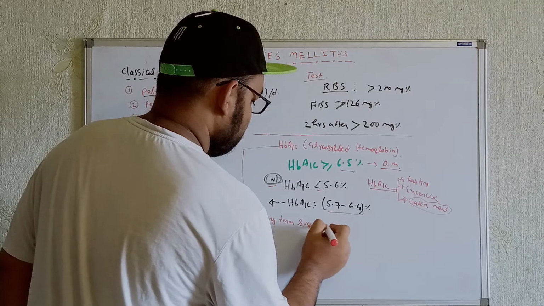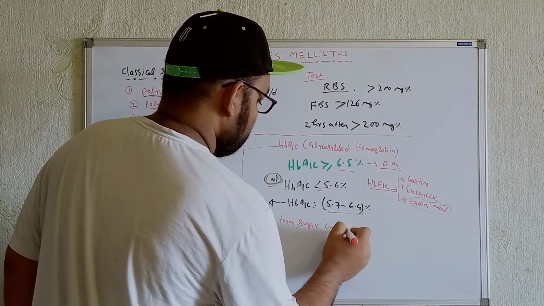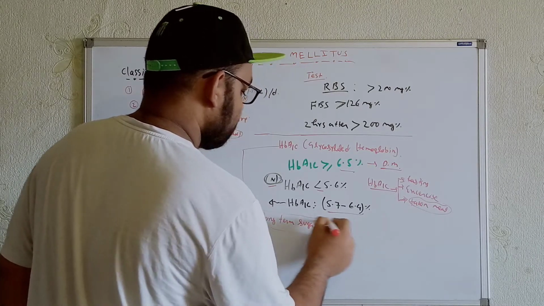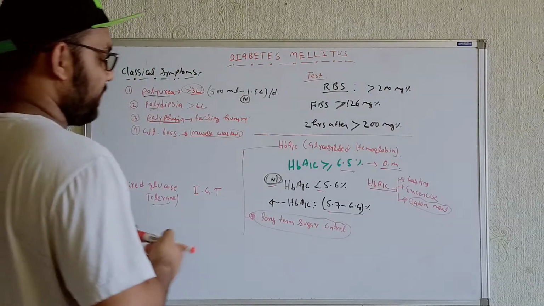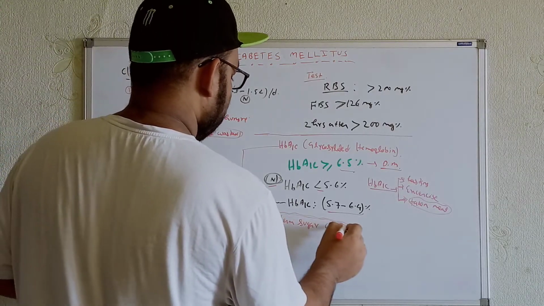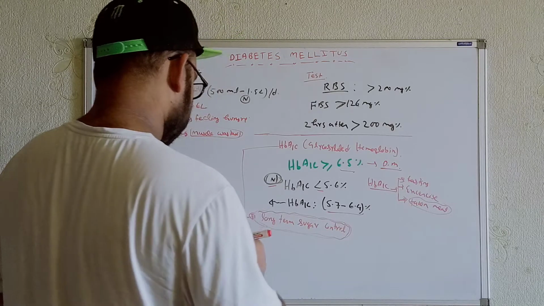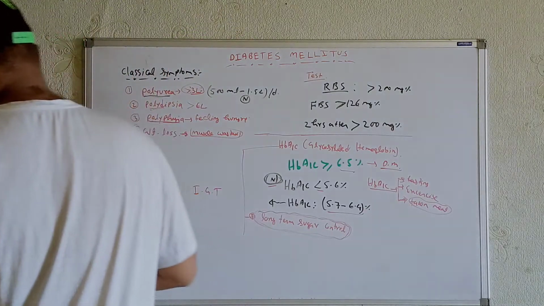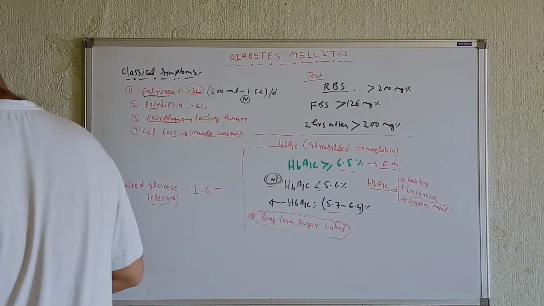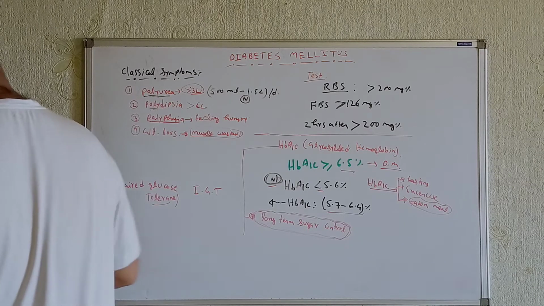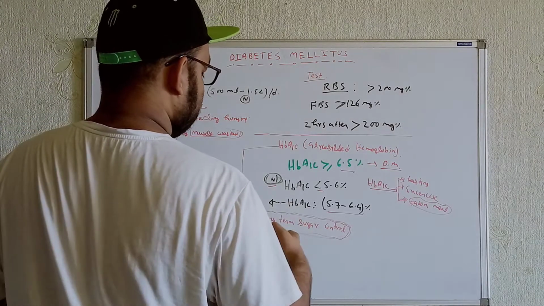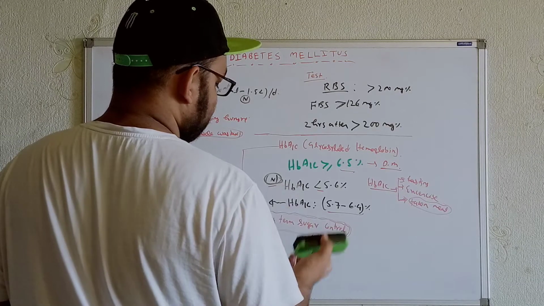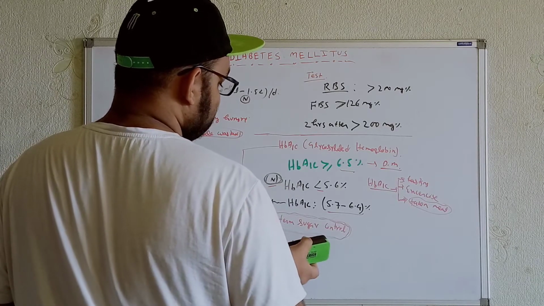sugar control, we can do this test for long term sugar control. The individual who has had diabetes for a long time and is doing the HbA1c testing, we can do it in these cases. Now we'll talk about the short term. For example, we want to know what tests we can do in terms of short term sugar control.